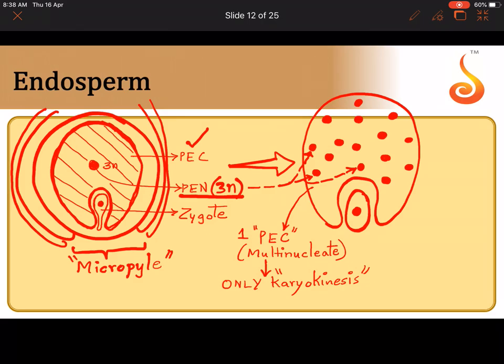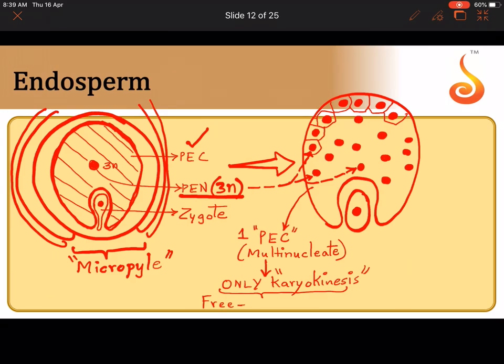See, then what happens is, some of the nuclei which migrate to the periphery, let me show you here, they will start developing boundary between them. They will not remain without a boundary for a long time. And before that I forgot to tell you, we call this kind of division where only karyokinesis happens, we refer to it as free nuclear division.